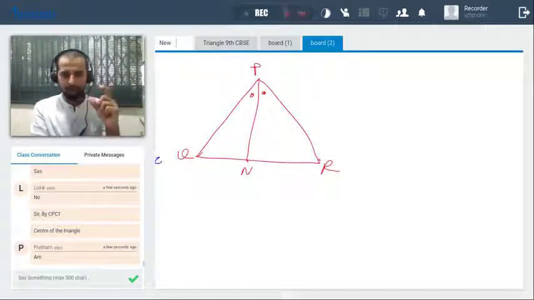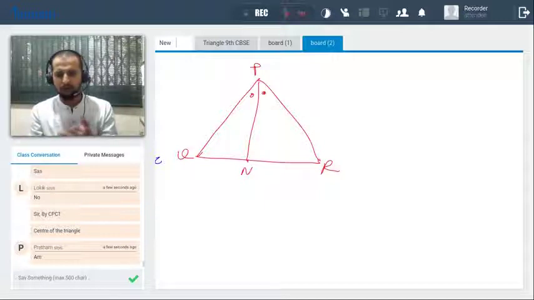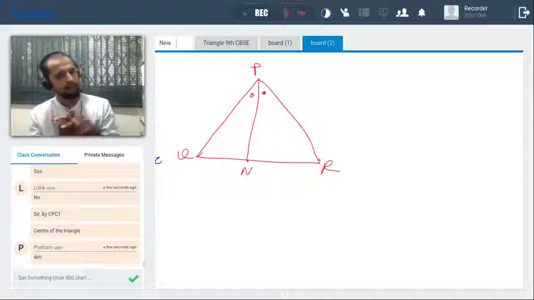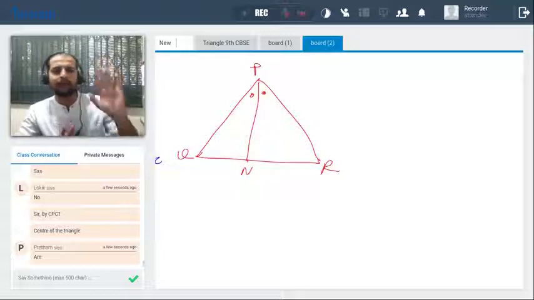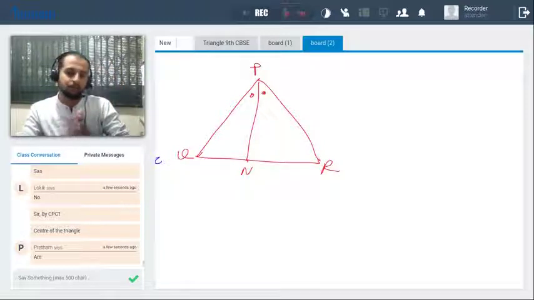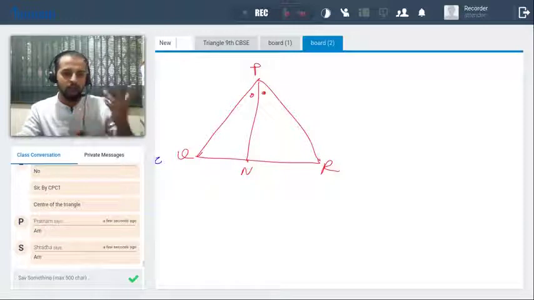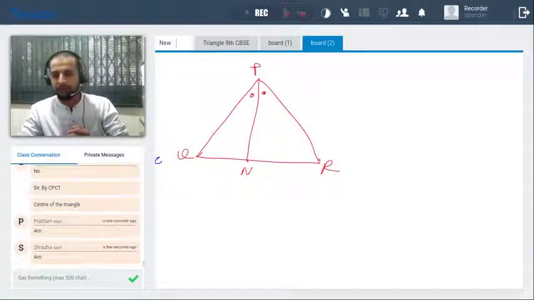So just tell me first, AM is the median. Okay, Pratham says AM is the median. So what about PN? PN also is the median, na? Yes, how many of you agree that PN is the median? AM, okay, Shraddha also says AM is the median.